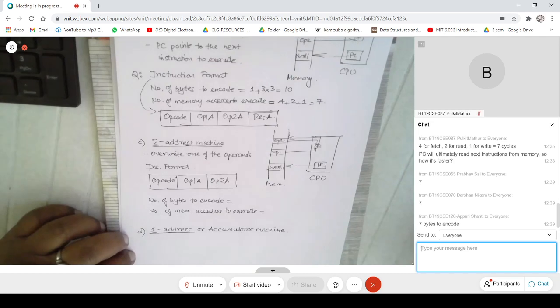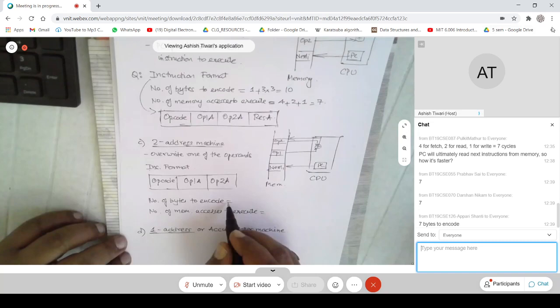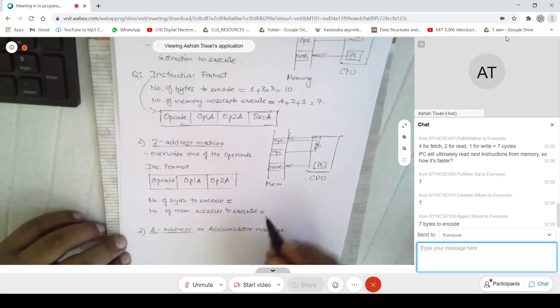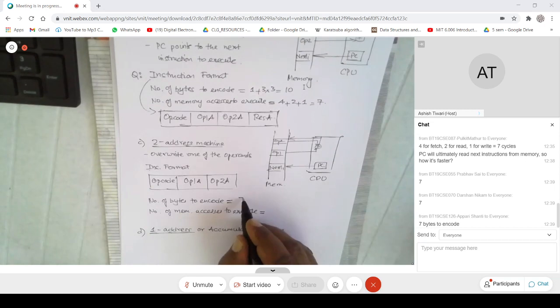Yes, sir. Okay, so for a two address machine, how many bytes to encode and how many memory accesses to execute? Somebody says 7 bytes to encode, and how many memory accesses? Can somebody help me with this?